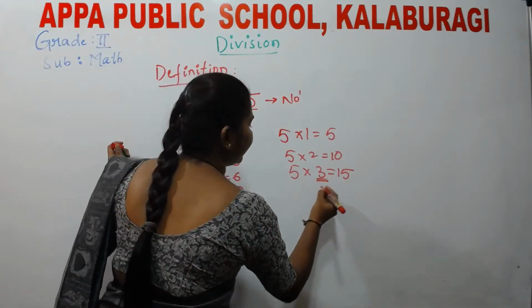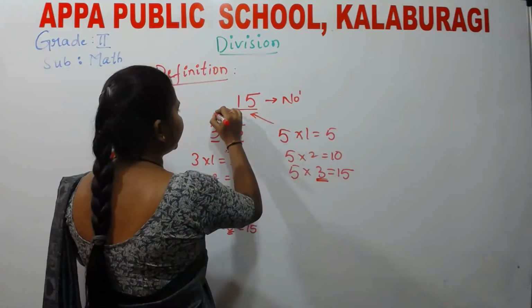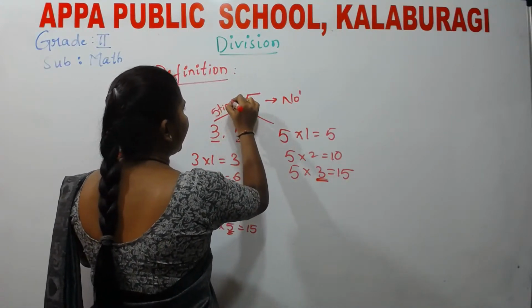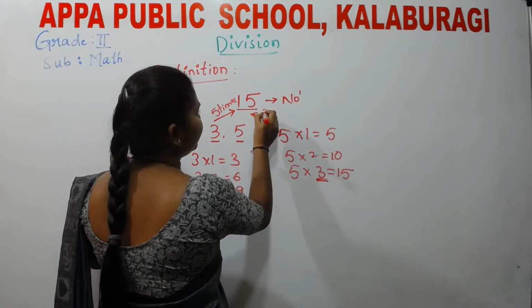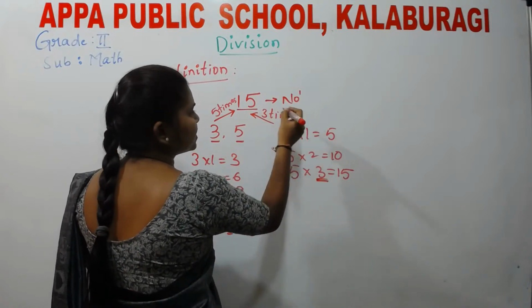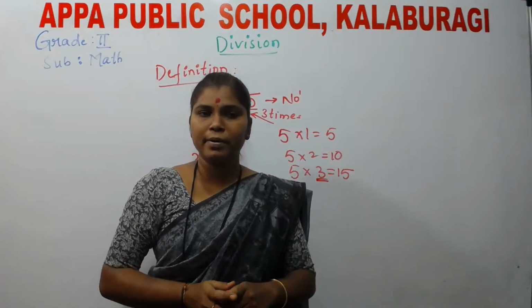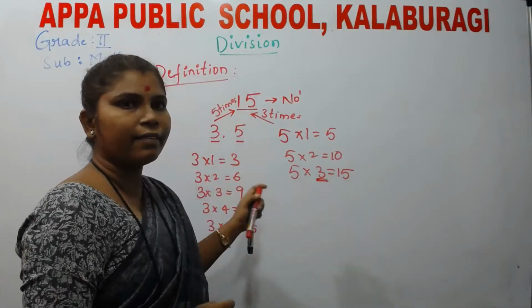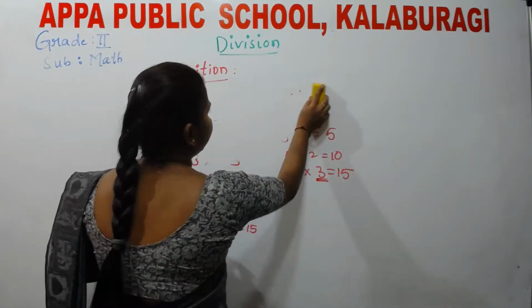It is contained 3 times in your 5 table. So 15 is contained 5 times in 3, and 3 times in 5. This is nothing but a way of finding how many times a number is contained in the other number. So let us consider another example.